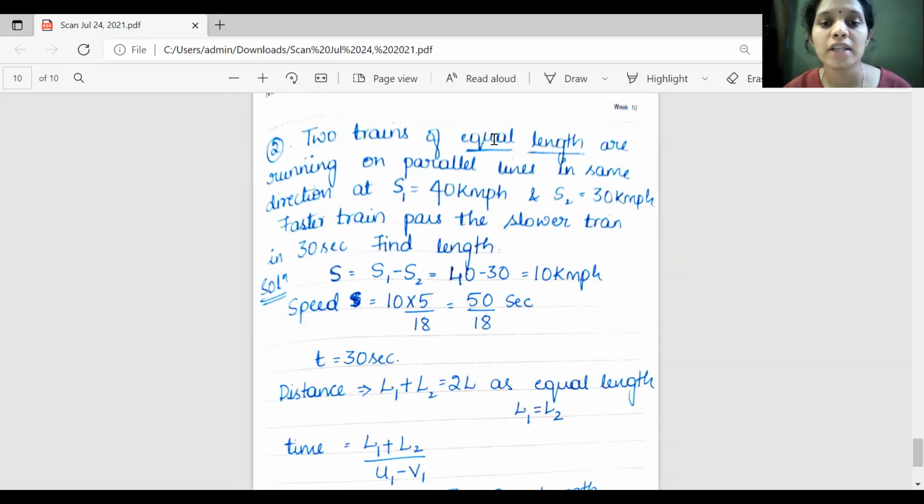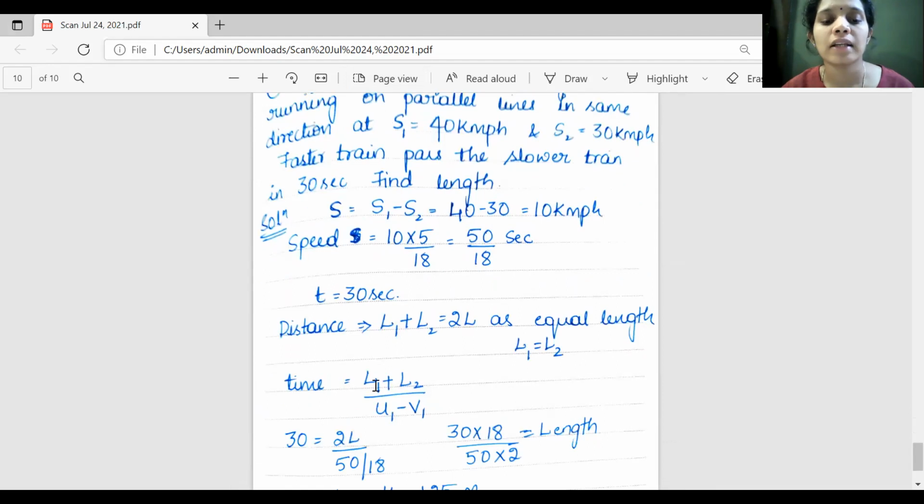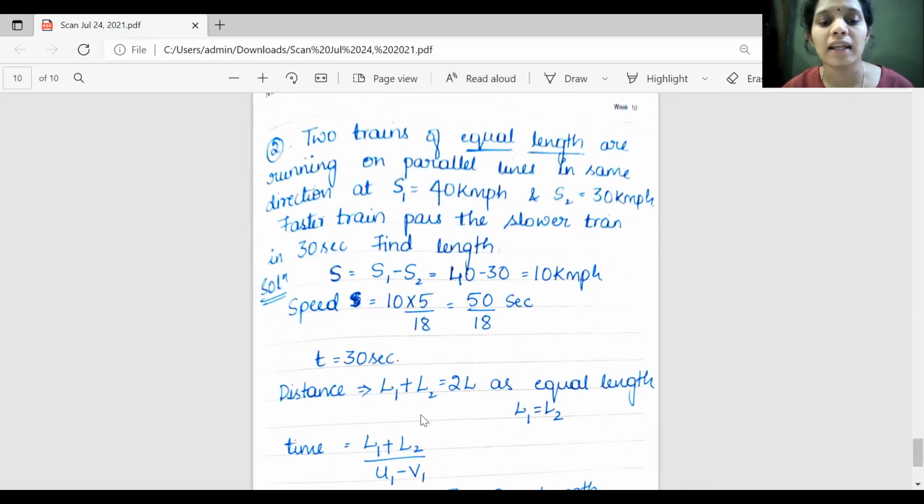Next problem. Two trains of equal length are running on parallel lines in the same direction, at S1 40 km per hour and S2 30 km per hour. The faster train passes the slower train in 30 seconds. Find the length. Here in the question you can observe that the two trains are of equal length. So what is the formula? Time is equal to L1 plus L2 divided by U1 minus V1. Since they have given equal length, L1 plus L2 is equal to 2L. Correct? So L1 is equal to L2, 2L.